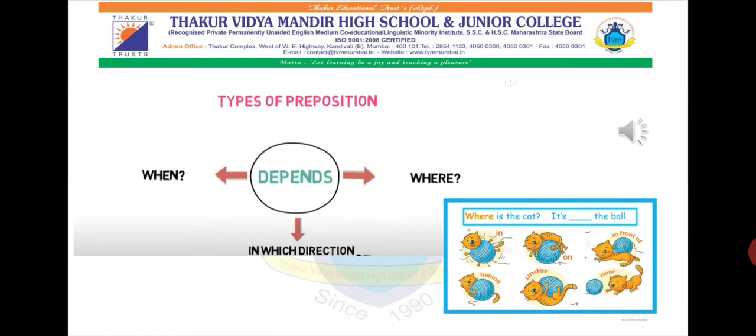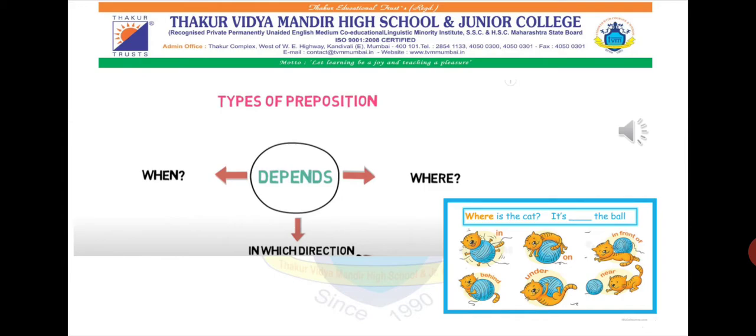In preposition, we have three types, and it depends upon when a particular incident or activity has happened, where it has happened, or in which direction it has happened.